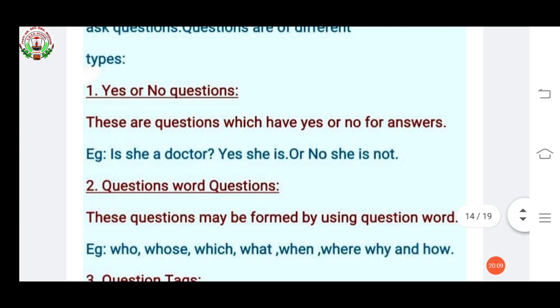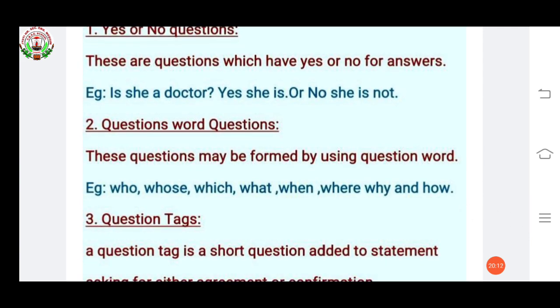Now, the second type of question is question word questions. These questions are formed by using question words like who, whose, which, what, when, where, why, and how. These are the question words. What is your name? Where are you going? Why are you doing this? How old are you? These types of questions we already know. So these are called question word questions.